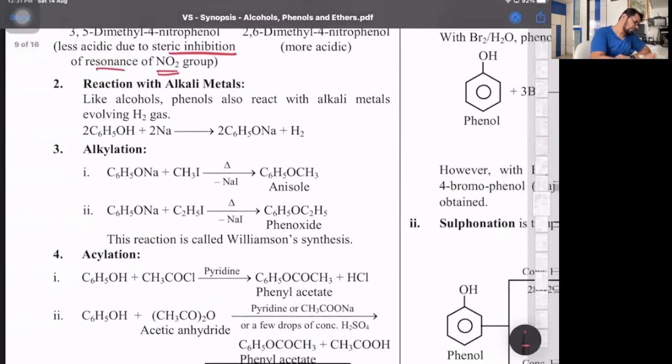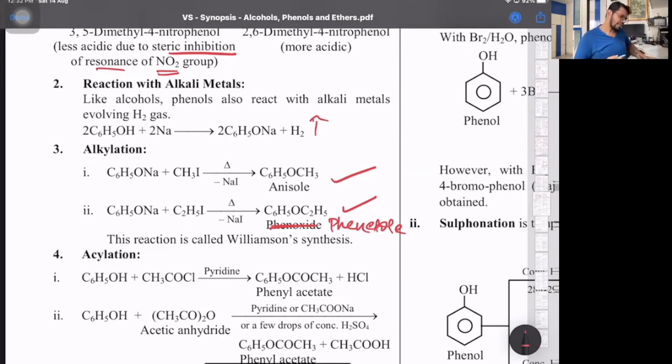That is one. Then with alkali metals, phenol forms sodium salt and it liberates hydrogen. Alkylation, this is basically Williamson synthesis. Sodium phenoxide plus methyl iodide is formation of anisole, methyl phenyl ether. Same way here it forms over there. Sodium phenoxide plus ethyl iodide gives you, no, this is wrong. This is phenetole, ethyl phenyl ether. The special name of methyl phenyl ether is anisole. Then ethyl phenyl ether is phenetole.